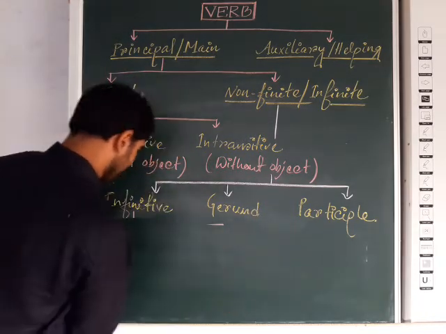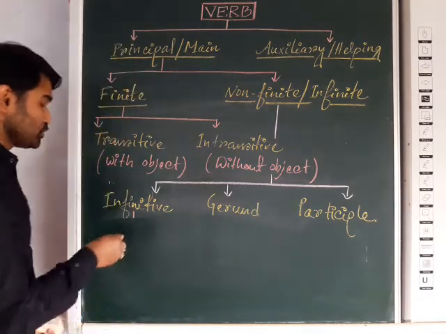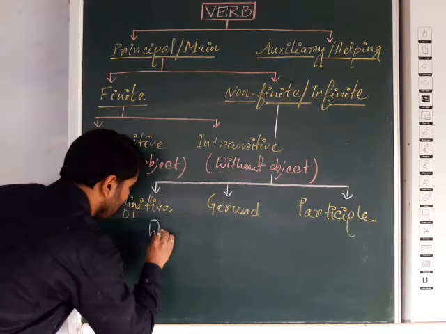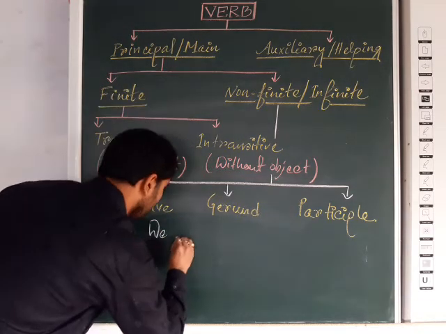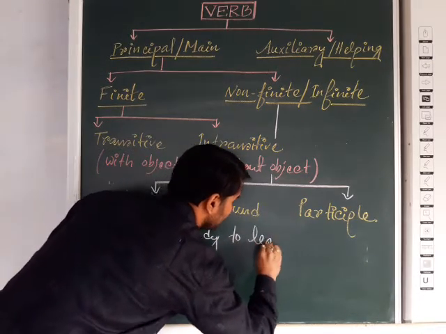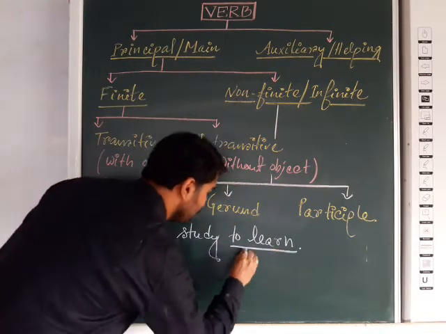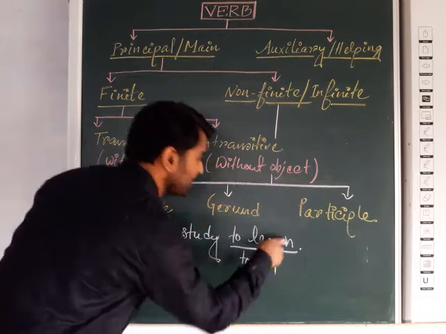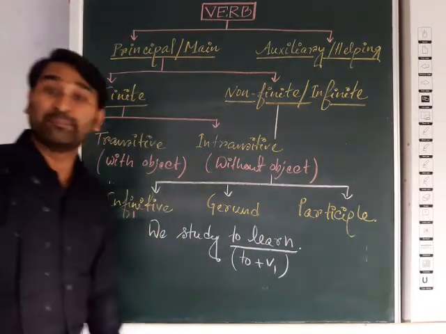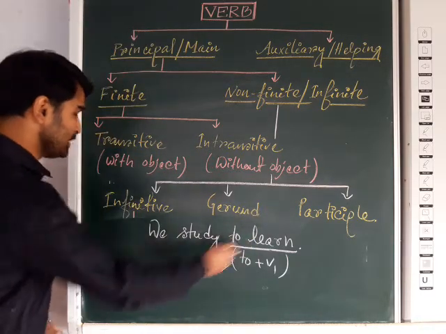So what is simple or present infinitive? Let's discuss first. Suppose we study to learn. Now you will get the form to learn, to plus V1 form. Here learn is the V1 form. Whenever we get that kind of form, that is called simple infinitive or present infinitive. So, we study to learn.